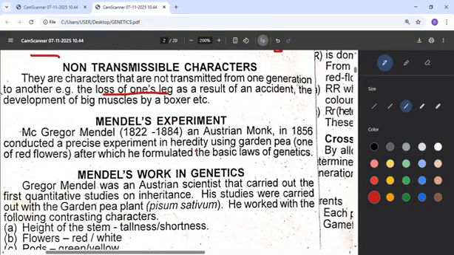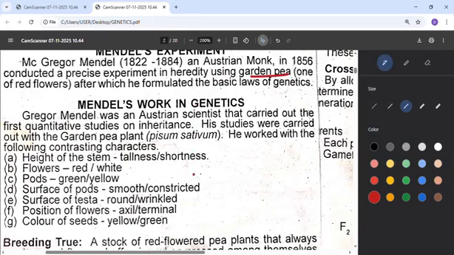Looking at Mendel's experiments, Gregor Mendel, the father of genetics, was an Austrian monk. He used the garden pea, Pisum sativum, to perform his experiments on genetics. Why? Because he noticed that the garden pea has several characteristics that can explain genetics, such as the height of the stem, which is tall or short. It has flowers that are red and white, pods that are green and yellow, pod surface that is smooth and constricted, testa surface that is round and wrinkled, position of flowers that is axial and terminal, and color of seed that is yellow and green.